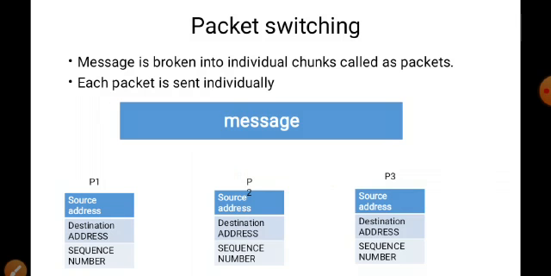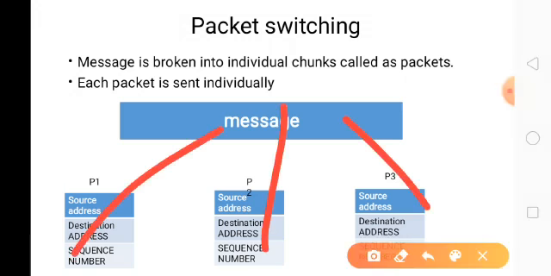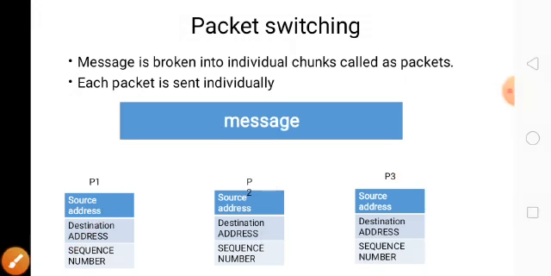The last one is very important: packet switching. Packet switching means a very big message is divided into small pieces called packets. P1, P2, P3 are packets. Each packet has three pieces of information: source address, destination address, and sequence number.